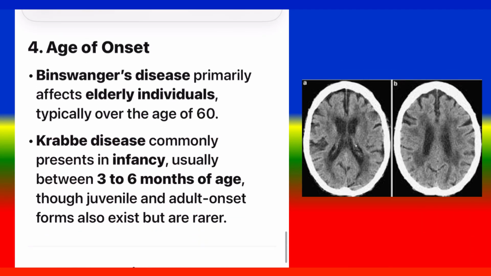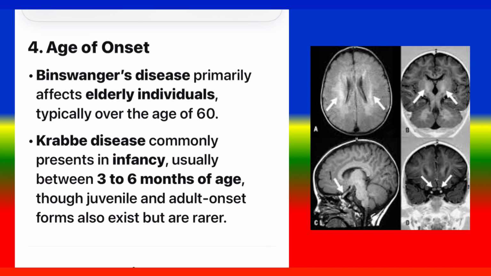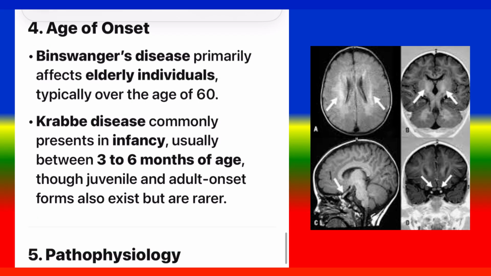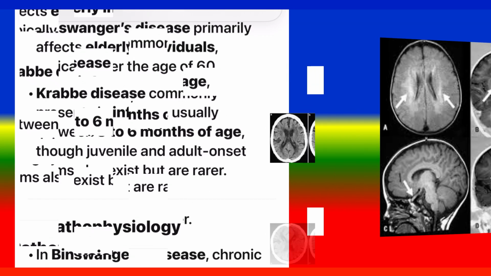4. Age of onset. Binswanger's disease primarily affects elderly individuals, typically over the age of 60. Krabbe disease commonly presents in infancy, usually between 3 to 6 months of age, though juvenile and adult onset forms also exist but are rarer.